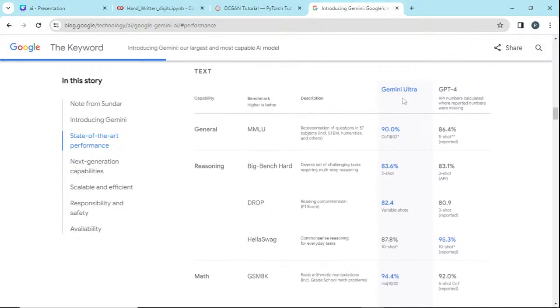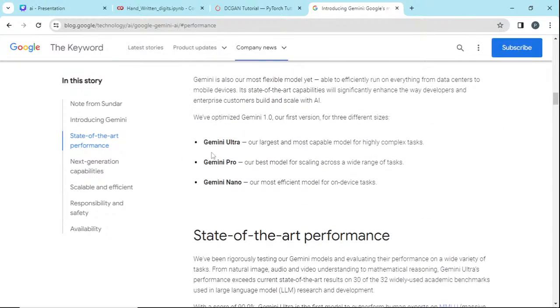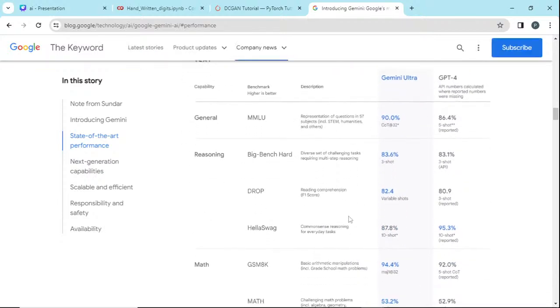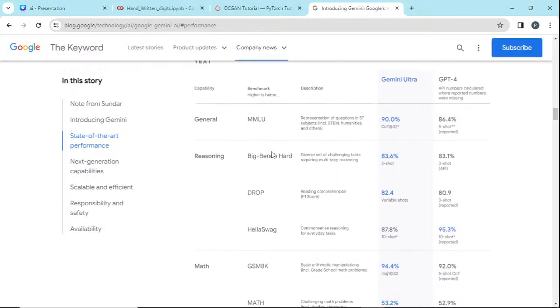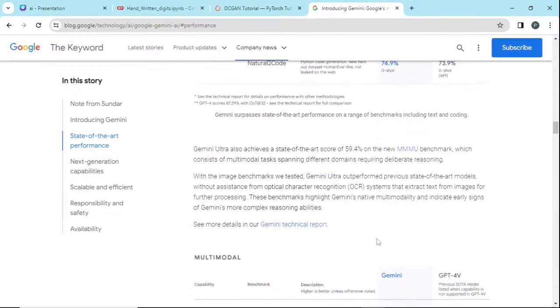This Gemini comes under different categories like Pro version, Ultra version. See here, Gemini Ultra, our largest and most capable model, and Gemini Pro version and Nano version, maybe the pricing changes, I hope so. And in its performance, they have shown it performing better than GPT-4 in a lot of places, with multimodal comparisons and all.